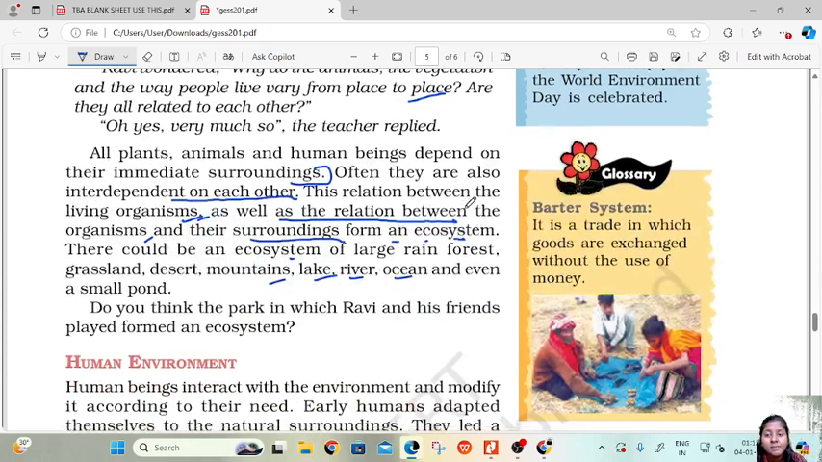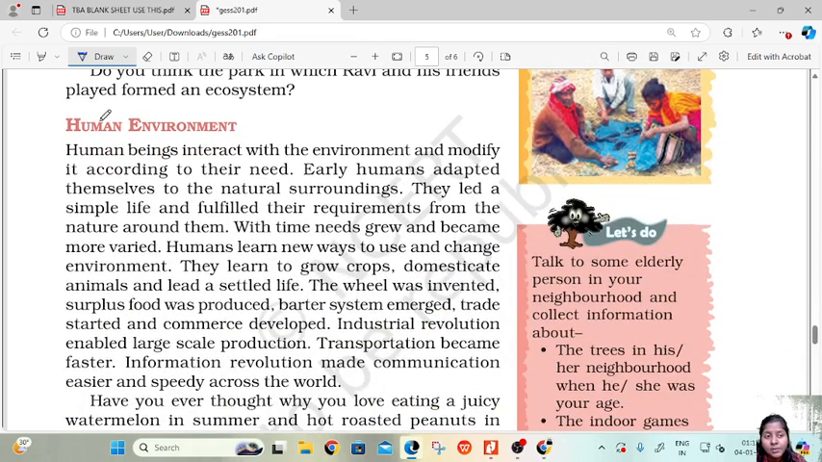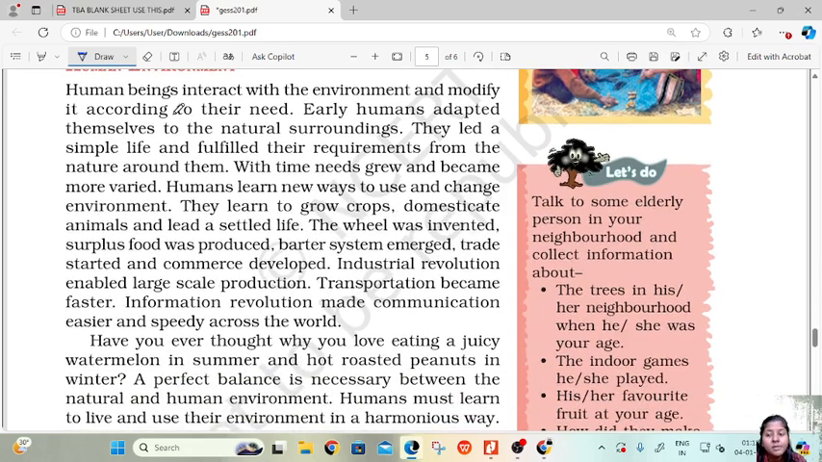Then barter system. Barter system is nothing but we exchange goods for goods. Then next is human environment. Now, human beings interact with the environment. So we humans interact with the environment and we modify it according to our needs. Early humans adapted themselves to the natural surroundings. They led a simple life and fulfilled their requirements from the nature around them. With time, needs grew and became more varied.